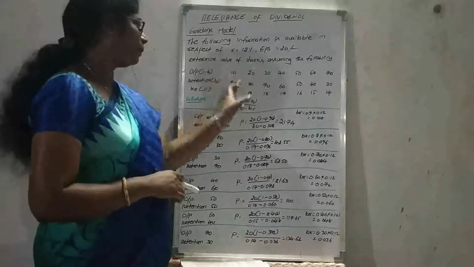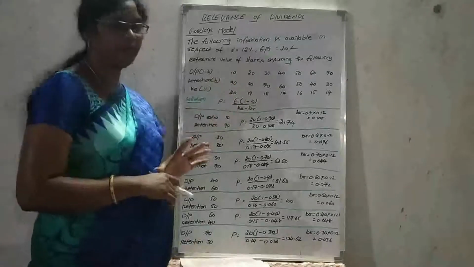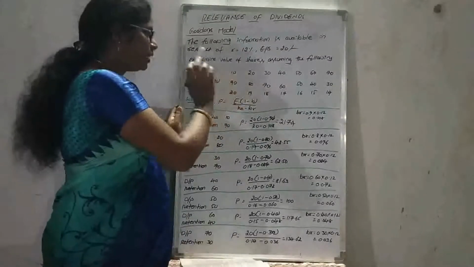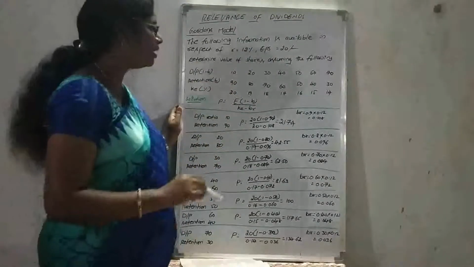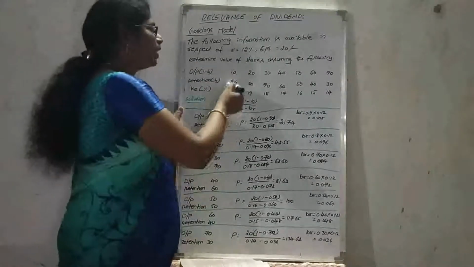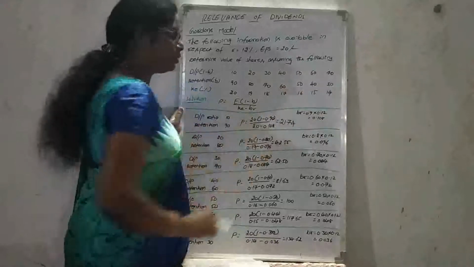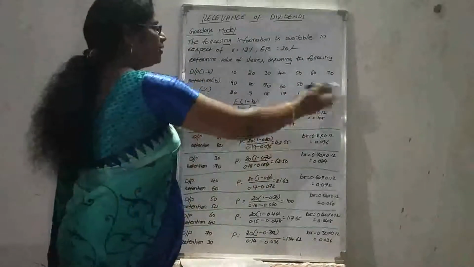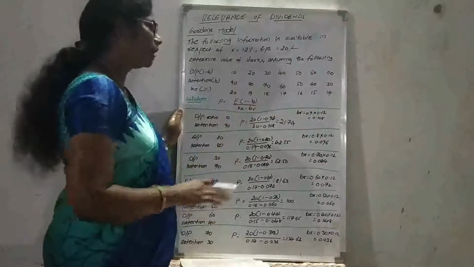Based on that proportion, the cost of equity will differ. In case of the 10 to 90% proportion, the cost of equity will be 20. So according to that proportion, the value will be reduced. If they are paying more dividends, the cost of equity will be less. According to that procedure, we are going to implement the formula.